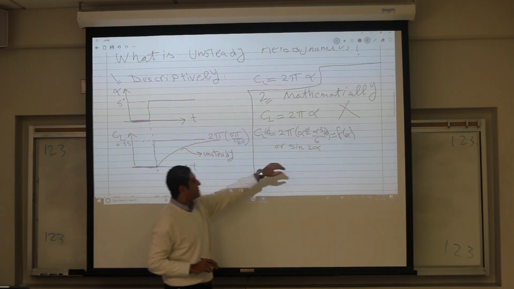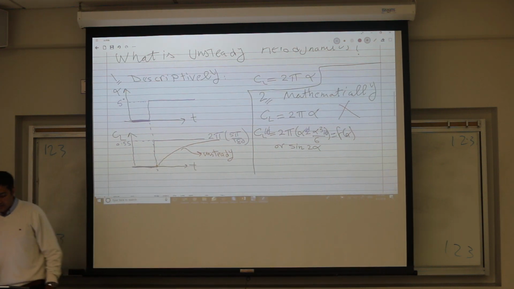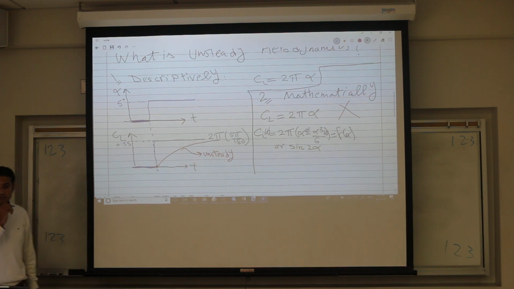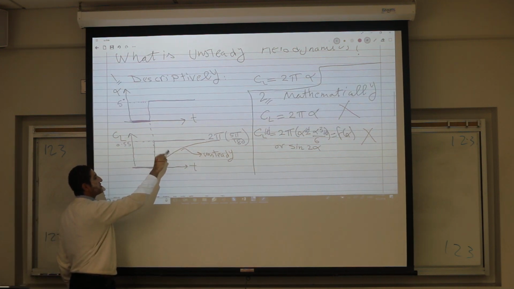Can this relation represent an unsteady flow? Who agrees? Who doesn't agree? It does not describe an unsteady flow because of the following. Like I said, no matter how you change the condition, the lift cannot respond instantaneously.